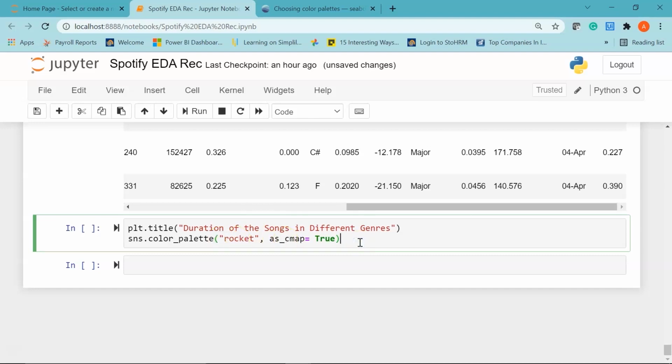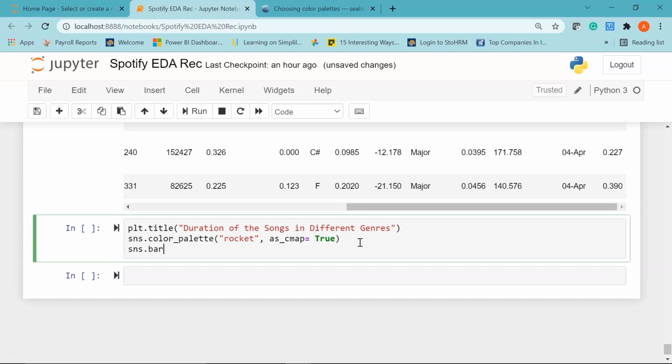Now I'll say sns.barplot. In the y-axis I'll have genre, and in the x-axis I'll have my duration column, which is in milliseconds, so duration_ms, and then I pass my data frame using the data argument. So I'll say data equal to df_genre.